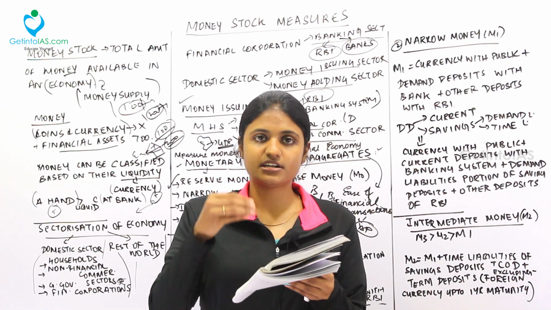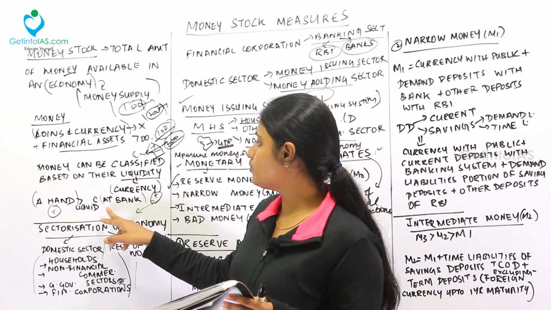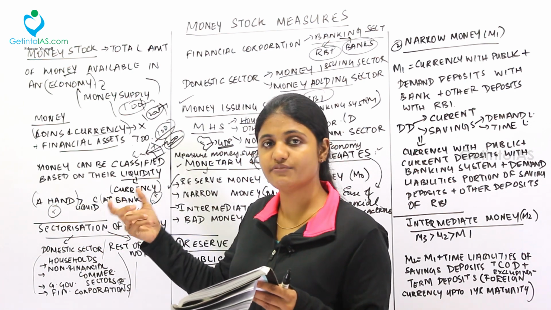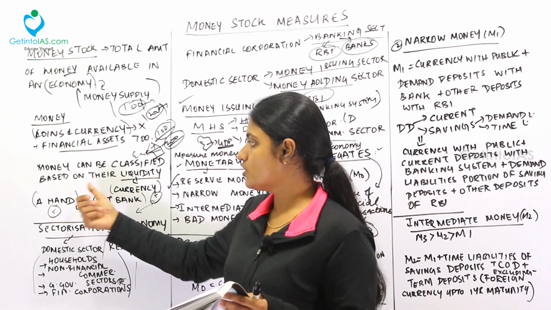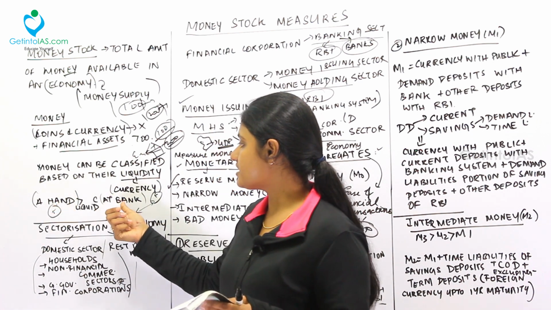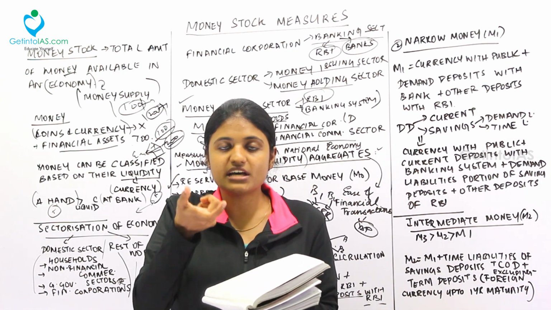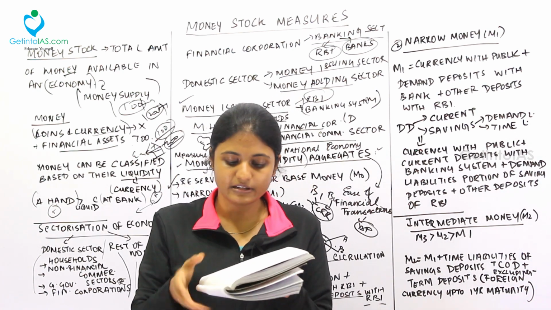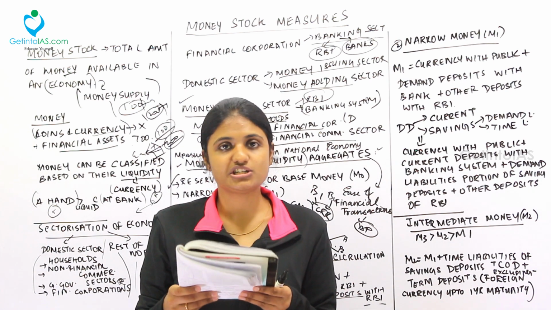See, I have a certain amount of currency in my hand. That is very liquid. And a certain amount of currency I deposited at the bank. I can withdraw that at any time. So these are also currency in circulation. So the currency in hand and the currency at the bank are being circulated for various purposes. So those are the currency under circulation. Fine. Next, bankers' deposit with RBI includes cash reserve ratio.